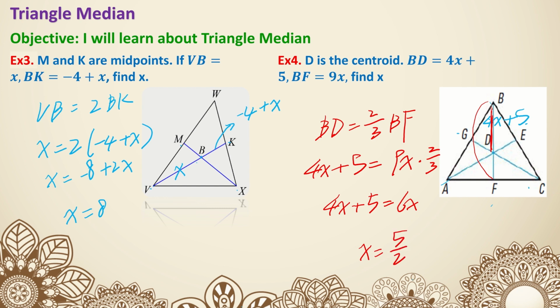So just a reminder again, we're not only focusing on the 2/3. Depending on how the information is presented to you, you could have 2/3, you could have 1/3, you could have 2, you could have 1/2, or you could even have 3/2 and 3. So these are all the possible ratios with the different side lengths. So you can either have the longer portion, the shorter portion, or the whole thing in comparison. That's the last example, and that's everything for this lesson. Thank you.